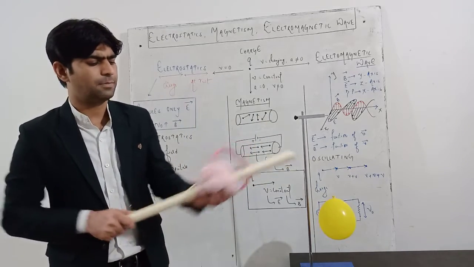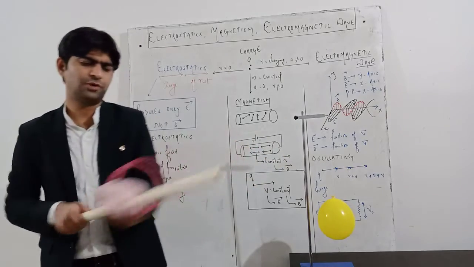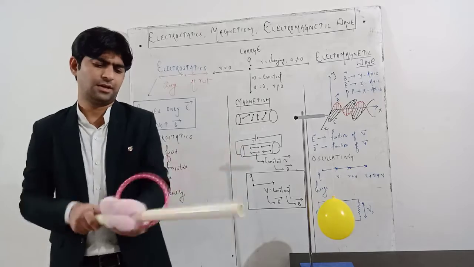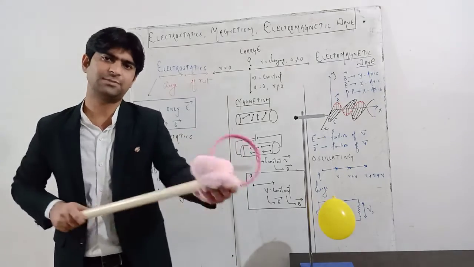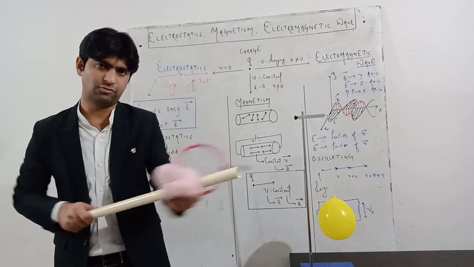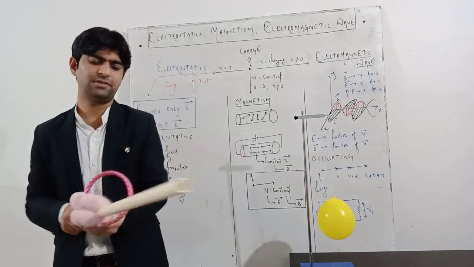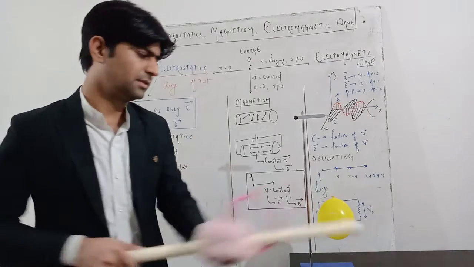This is just a woolen part, you may consider it as a fur. I'm going to rub it very properly so that this PVC pipe gets charged. If this pipe were replaced by a glass rod, it would have shown a little better effect, but right now I have a PVC pipe with me.